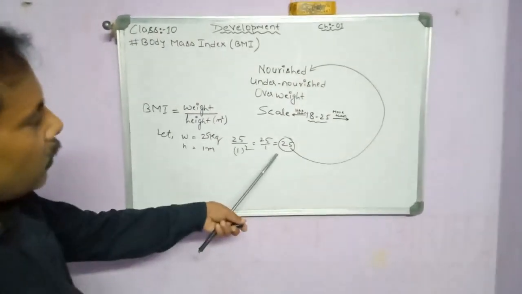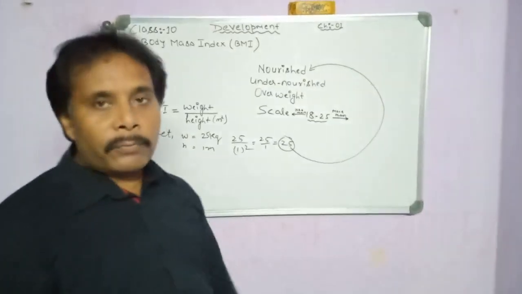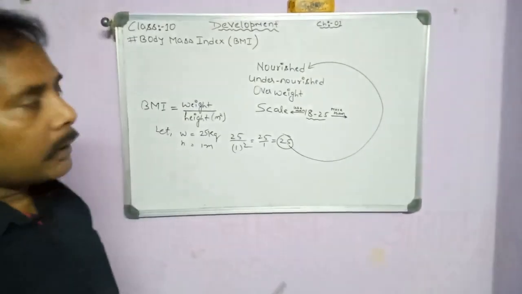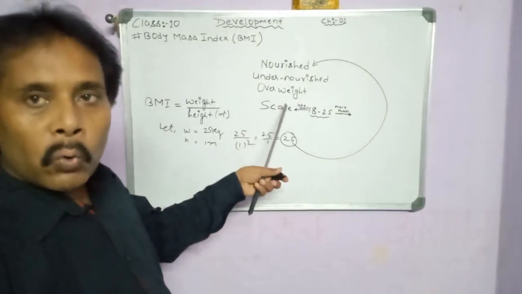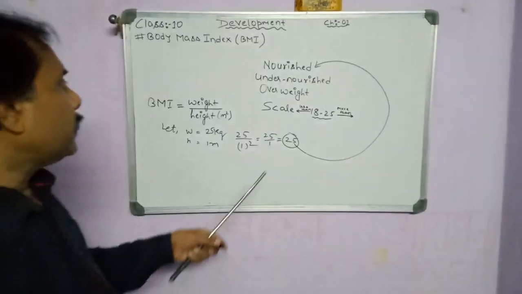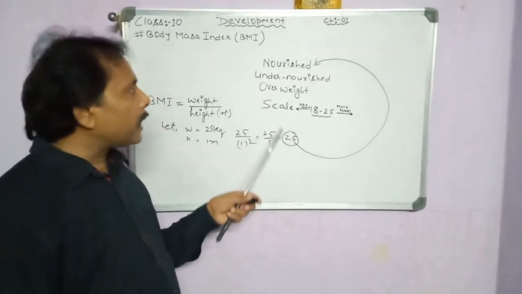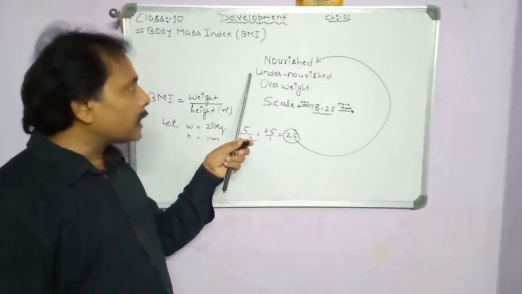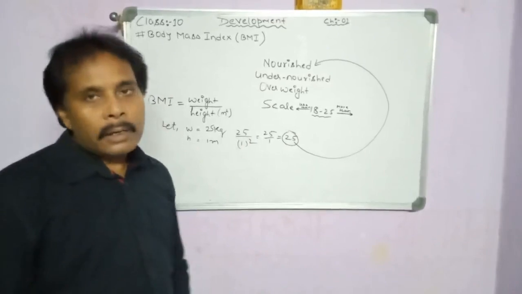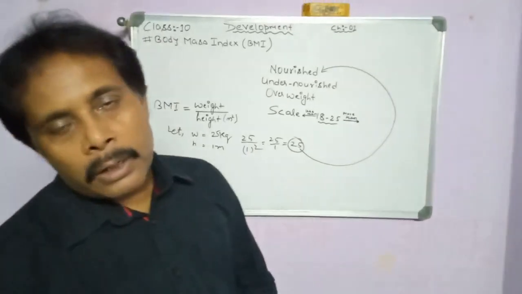And if the value is greater than 25, in that case the person will become overweight. And if the value comes below 18, in that case we will say the person is undernourished. Is it clear?